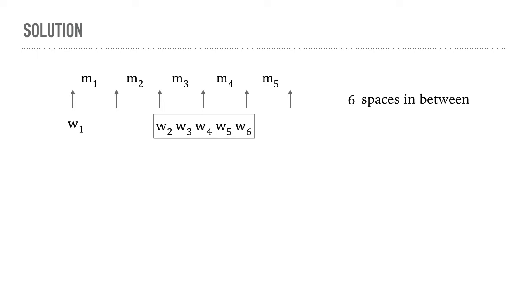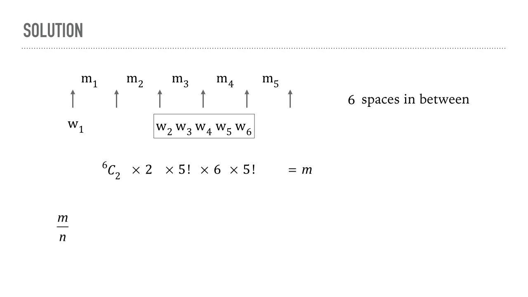Now we can pick up exactly 2 spaces in 6C2 ways, but then these 2 can be interchanged and therefore we need to multiply with 2. Now the women can be arranged among themselves in the group in 5 factorial ways. So we need to multiply further with 5 factorial. Now also, instead of W1, we could have chosen any other of the remaining 5 women. So therefore, we need to further multiply with 6, and the men who are 5 in number can themselves be arranged in 5 factorial ways. So this entire product is our number m.